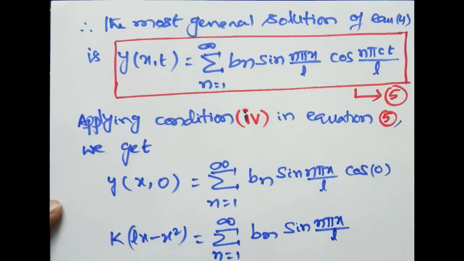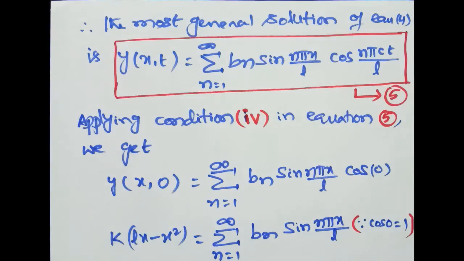Since cos 0 is equal to 1, cos 0 value is equal to 1. Now this is exactly the half range Fourier sine series.